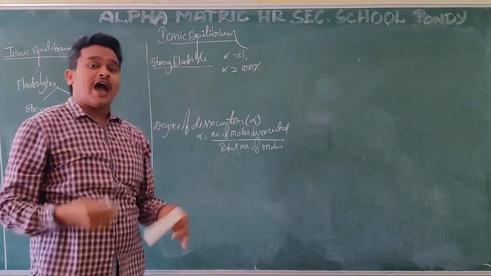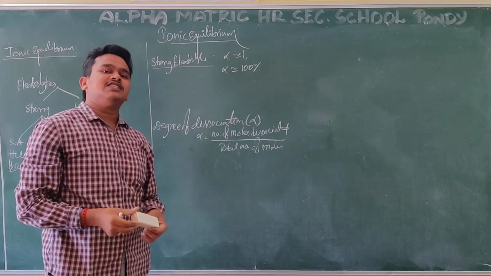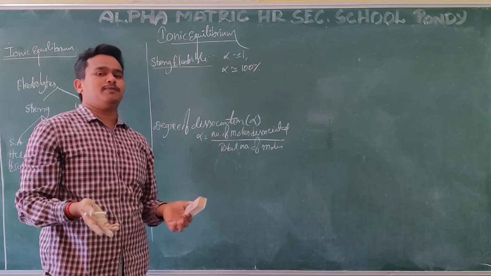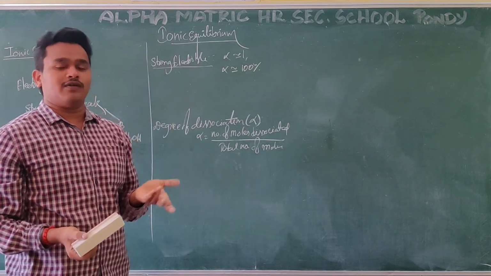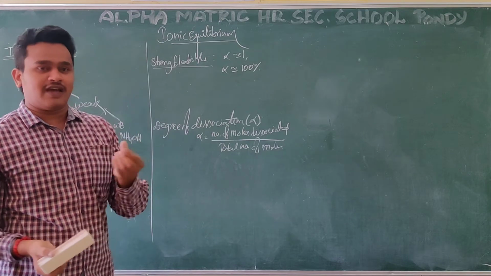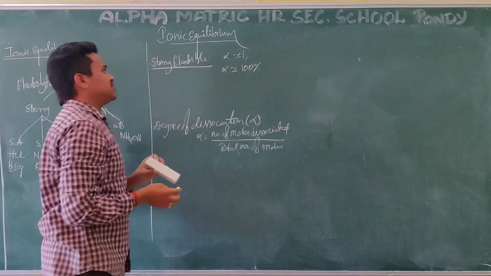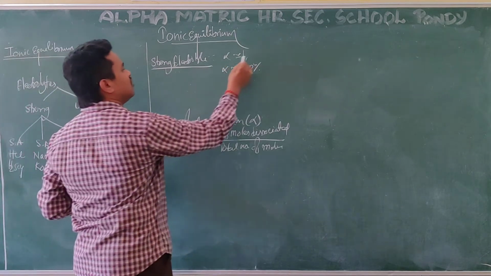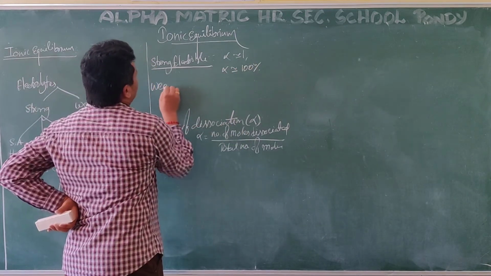I take 100, and out of 100, only 5 convert into CH3COO- and 5 H+. 5 by 100 is how much? 0.05. That is a very small value. If you want to call a substance a strong electrolyte, alpha equals 1, otherwise alpha is 100%. That is the same thing.